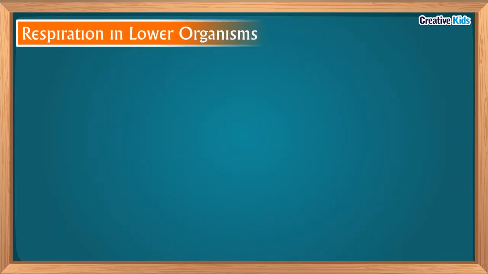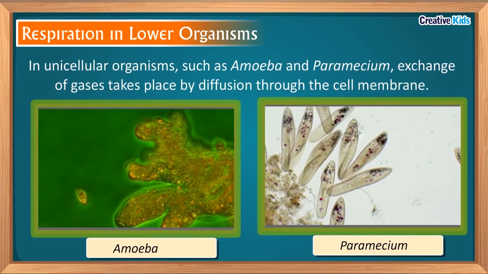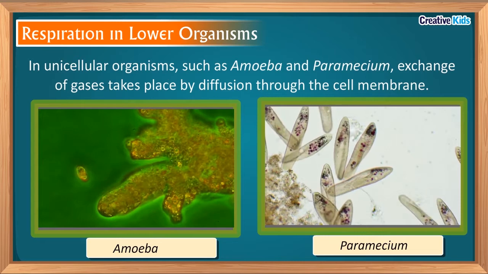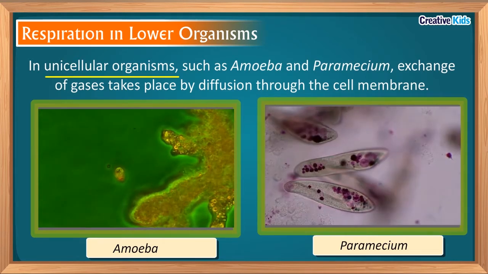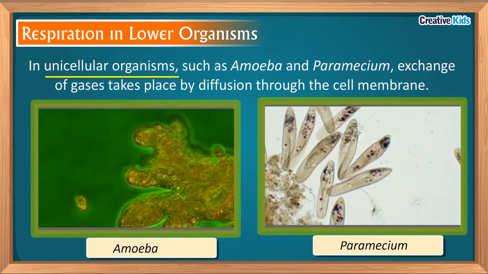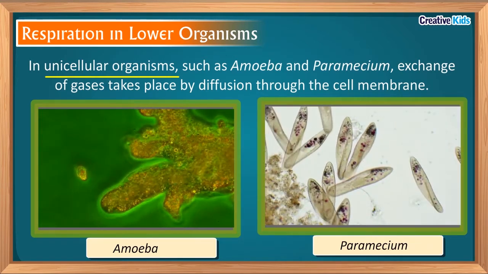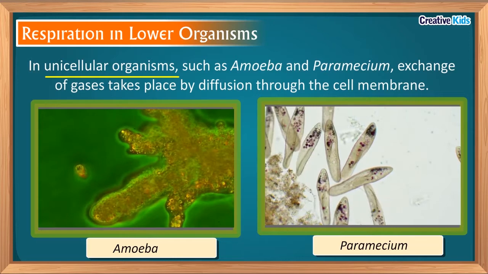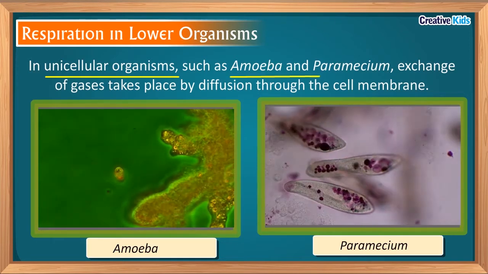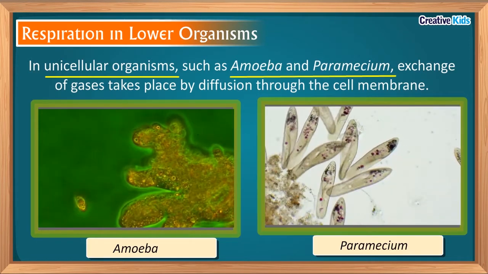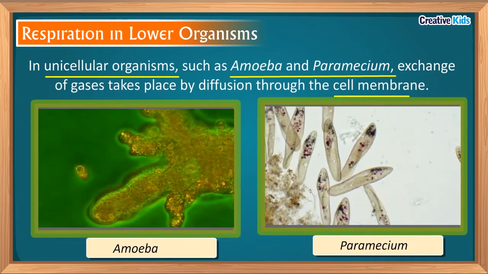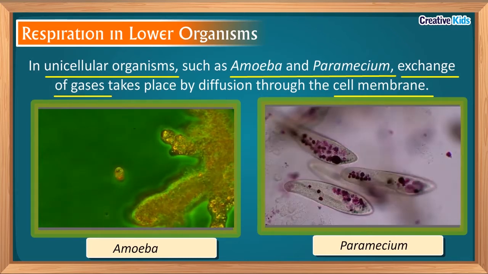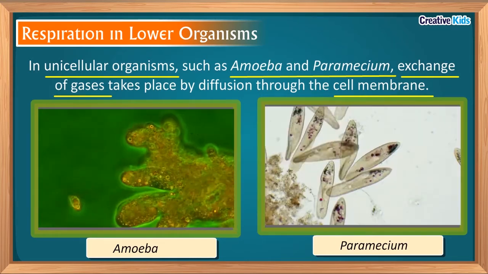So let's start respiration in lower organisms. Lower organisms means simple and unicellular organisms. Unicellular means those animals which have only one cell in their bodies. So unicellular organisms like amoeba and paramecium have a simple body structure. They have only one cell surrounded by a cell membrane. Gaseous exchange takes place through this membrane.